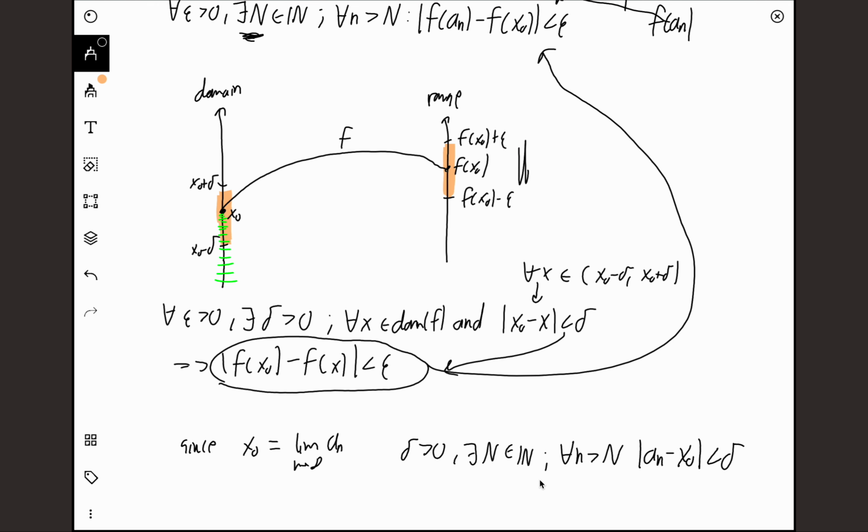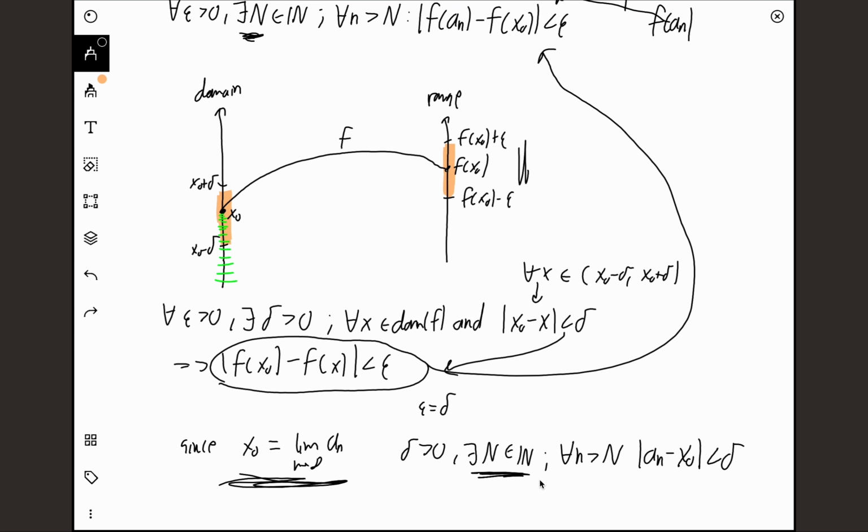Usually the proof goes for every epsilon greater than 0, there exists this N, so this is less than epsilon. But since we can choose for every epsilon greater than 0, we can choose that our epsilon equals the value delta, which we have chosen here in this definition. Because our sequence converges to x0, there exists an N from the natural numbers, such that for every n greater than that N, an will be close to x0. So infinitely many an terms are going to be in this range over here. And that's exactly what we wanted to show.